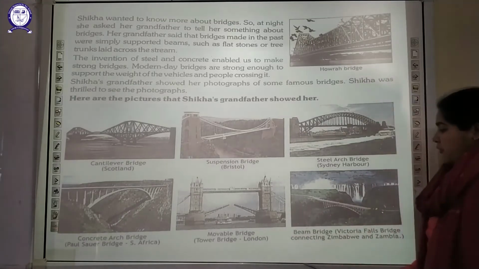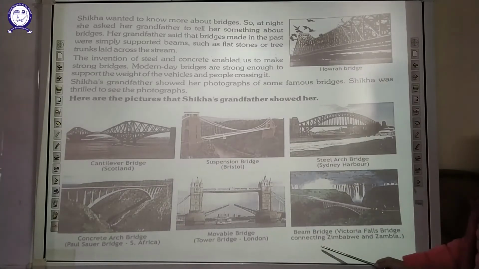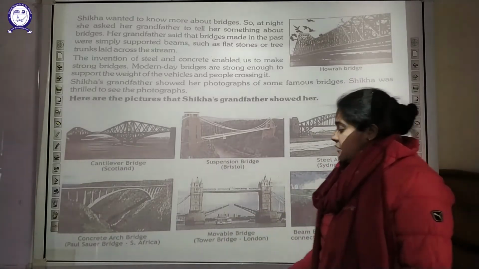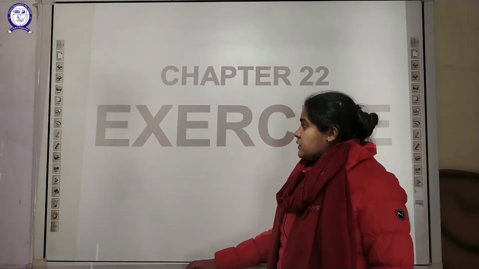And the last type of bridge, as you can see, this simple bridge, is a beam bridge. This is Victoria Falls Bridge, which is connecting Zimbabwe and Zambia. So remember all these important bridges and their examples. Now let us move to the exercise part over here.